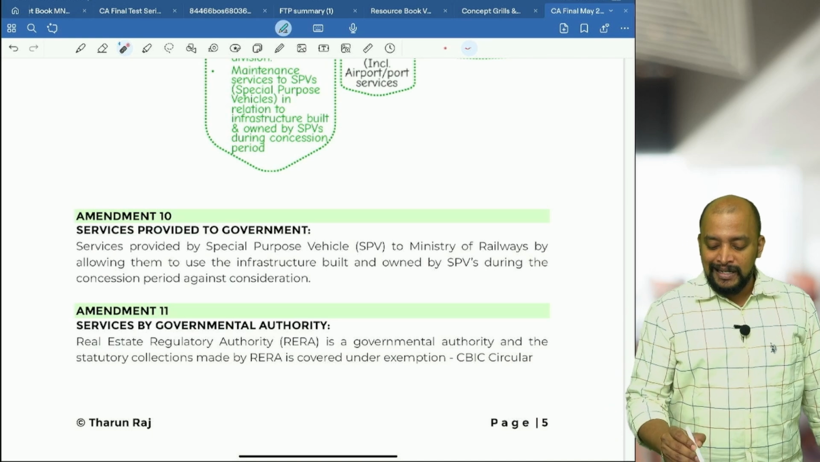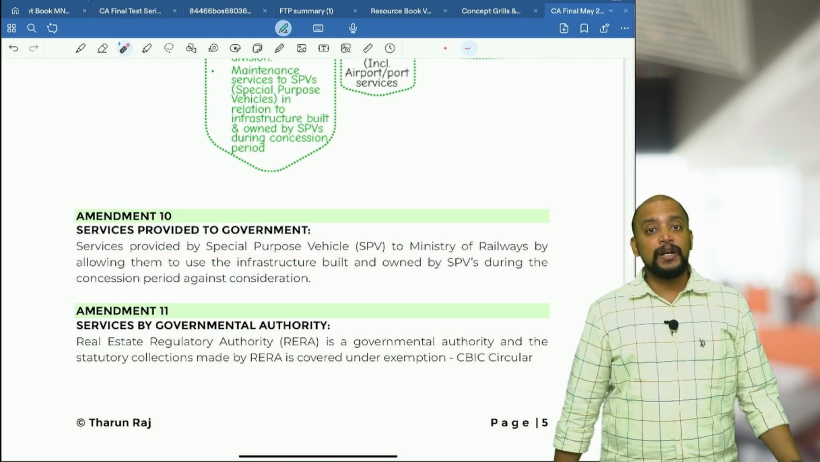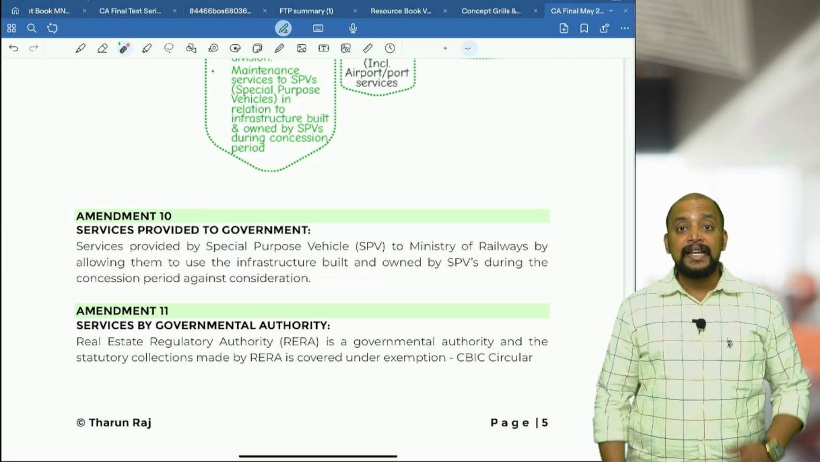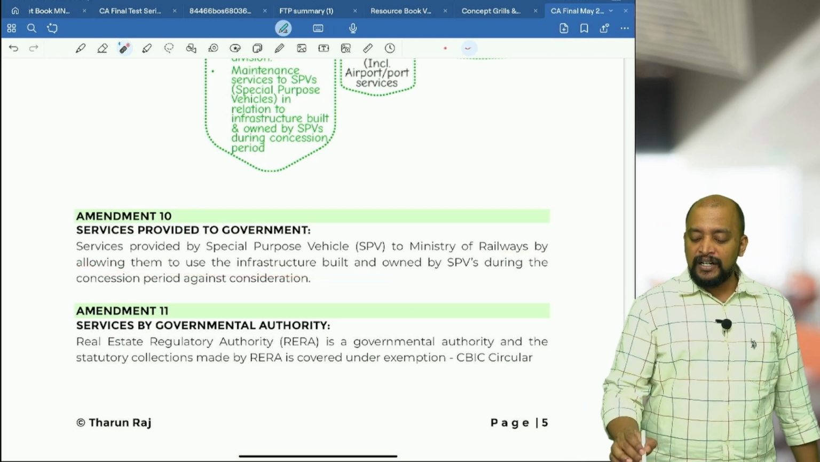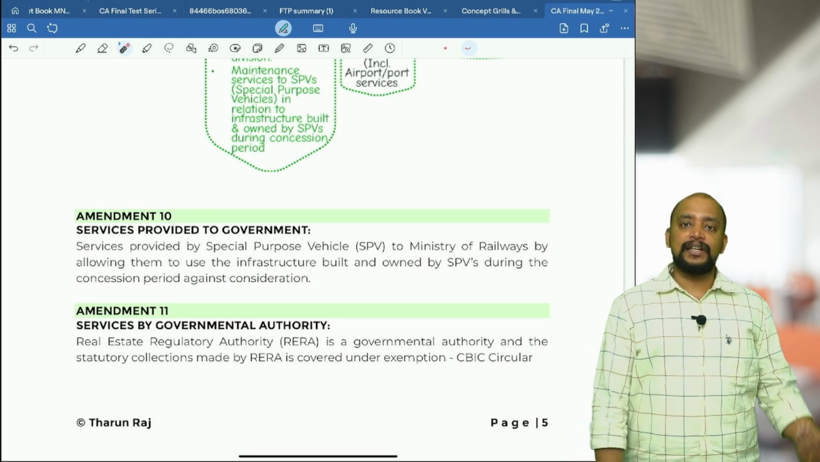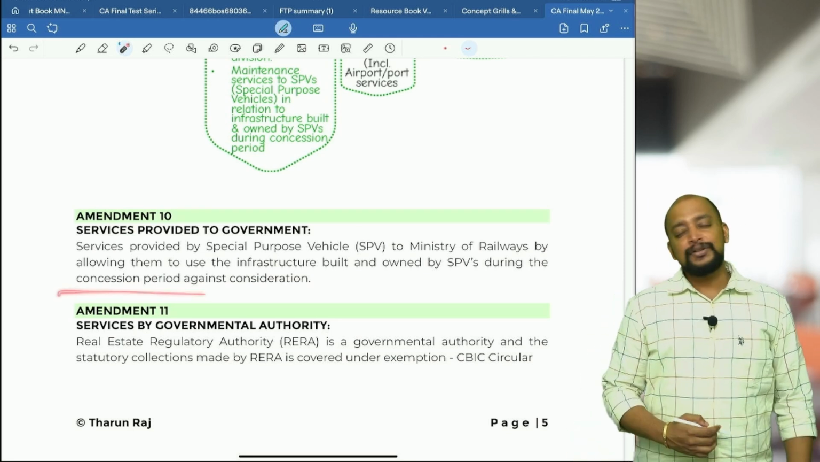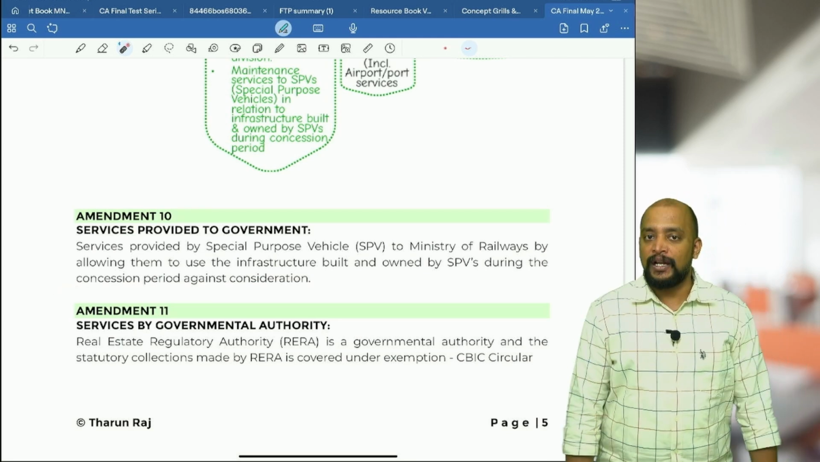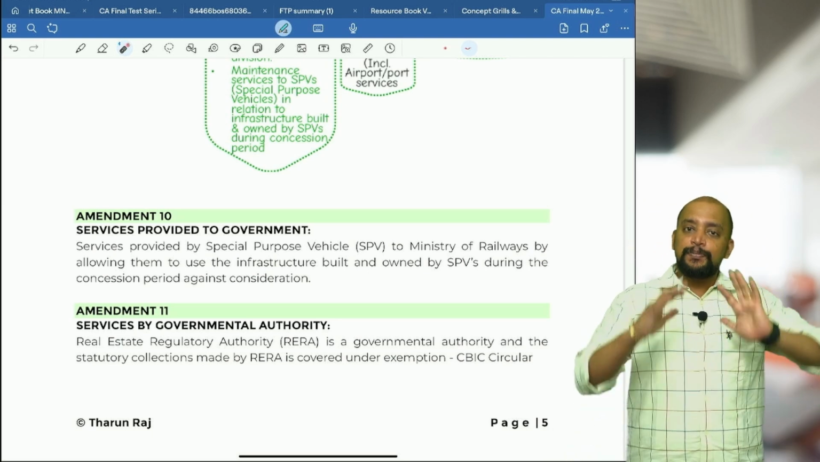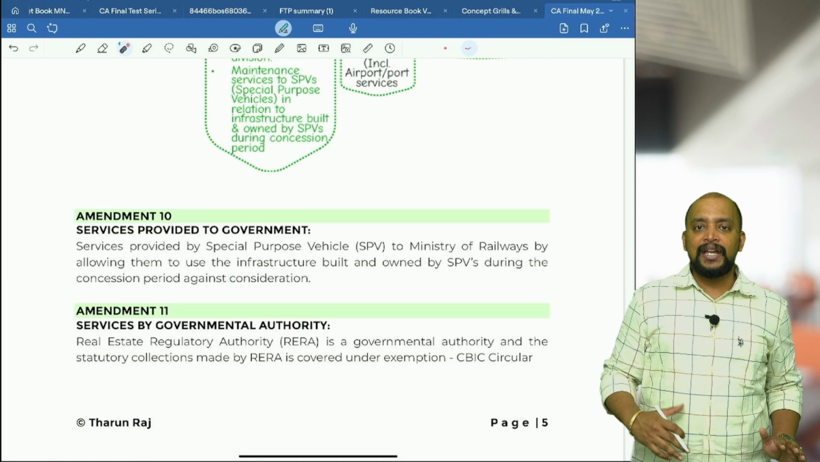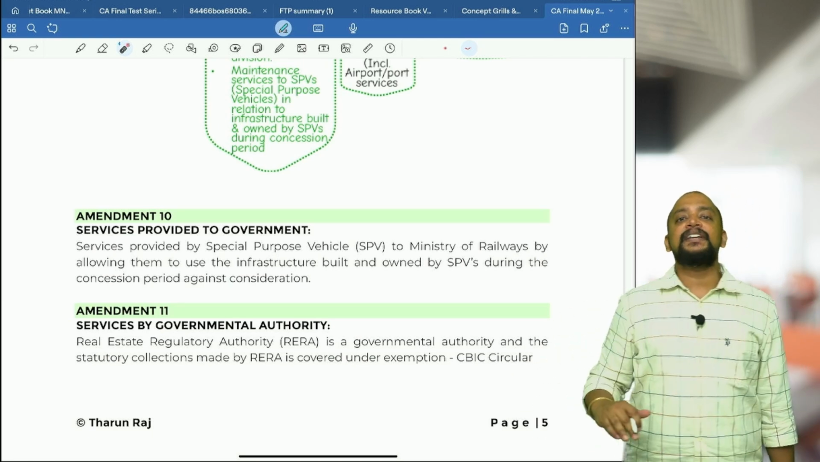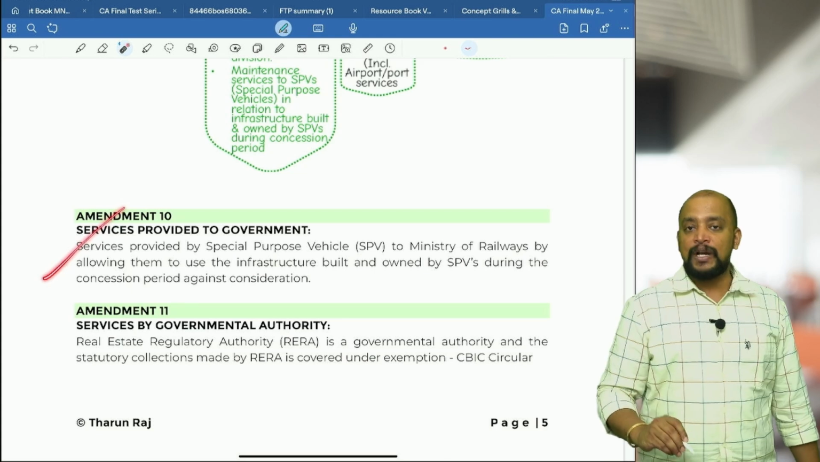You can see here, services provided by special purpose vehicles to Ministry of Railways by allowing them to use the infrastructure built and owned by SPVs during the concession period against consideration. What is this concession period? It operates on a BOT model, build, operate, transfer, for a particular period of time. Only for that period will they be using it, and thereafter it is completely owned by Indian Railways. For that period some money will be received by special purpose vehicles, that will be exempted.